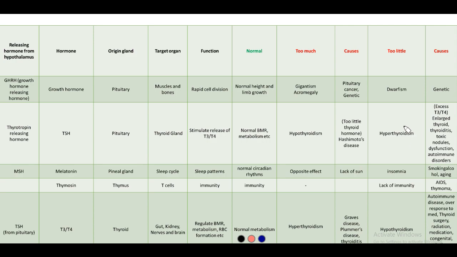Again, the same concept. In this, there is too much T3 and T4 being circulated in the system. So there is negative feedback to the pituitary, and the pituitary is signaled to produce very little TSH so that the thyroid gland does not get stimulated to release any more T3 and T4. So what are the causes? Excess of T3 and T4, and an enlarged thyroid. An enlarged thyroid is when there are more follicular cells in the thyroid. Usually it happens in thyroiditis, inflammation of the thyroid, and because of toxic nodule formation.